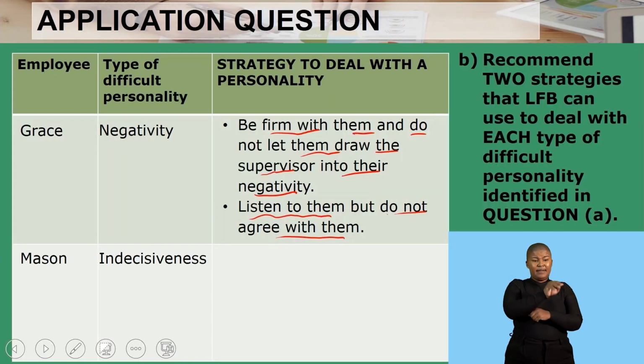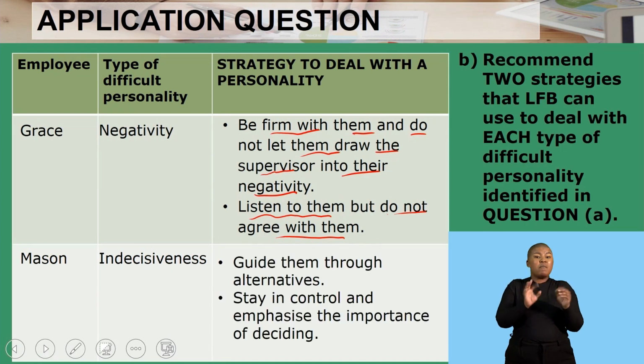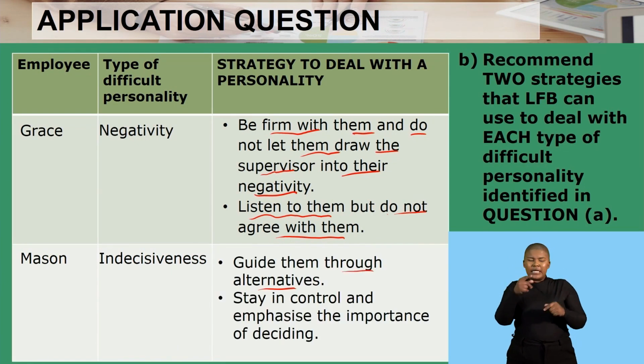Then we have Mason now. Mason is indecisive. He fails to make decisions on time. So how do you deal with such? Guide them through the alternatives. Make them see alternatives. Make them agree with some of the things so that he can make decisions on time. And as a manager, you need to stay in control and emphasize the importance of deciding, because their problem is now with deciding on the best option.